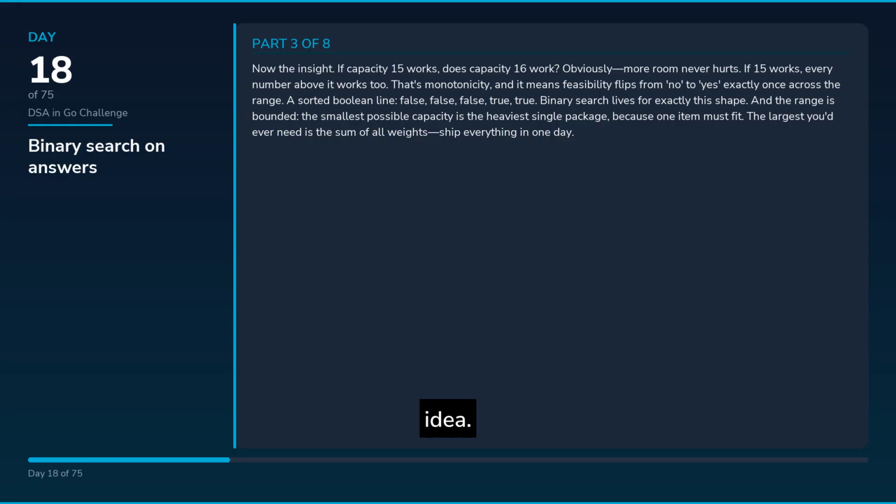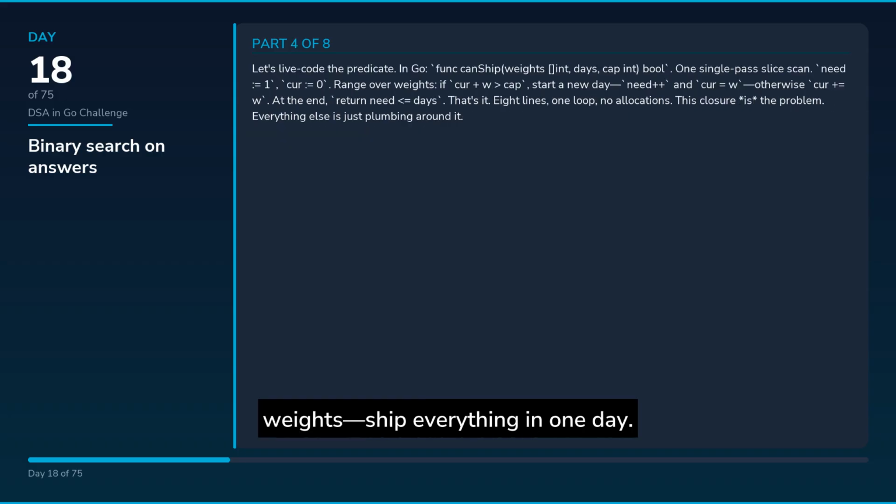And the range is bounded. The smallest possible capacity is the heaviest single package because one item must fit. The largest you'd ever need is the sum of all weights. Ship everything in one day. Let's live code the predicate.